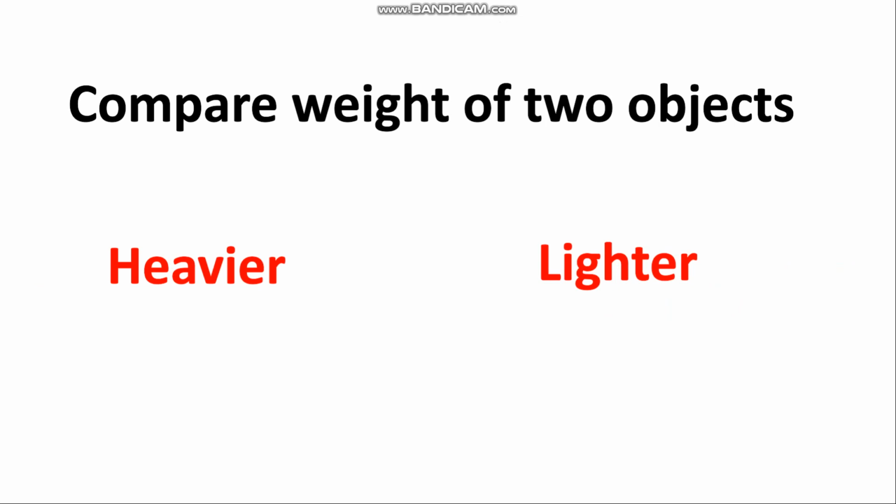कितने objects? Two objects. So we will use these words. Now what about if I am comparing more than two weights? अगर हम दो ऑब्जेक्ट से ज़्यादा वेट्स कंपेयर करेंगे, so what are the words that we will use?